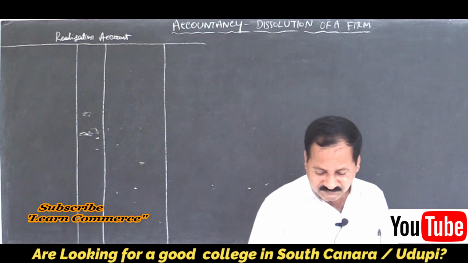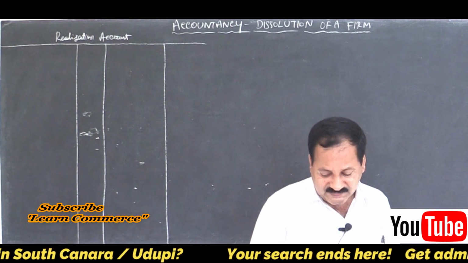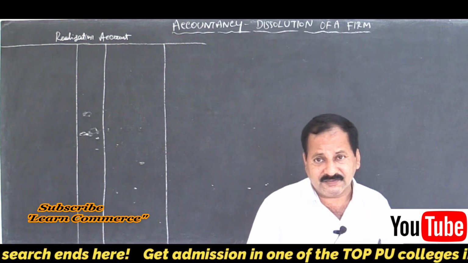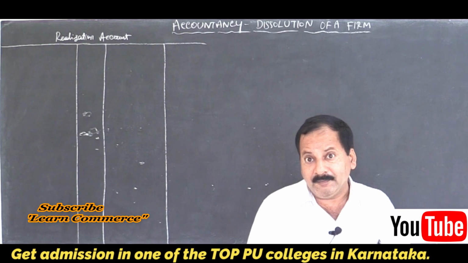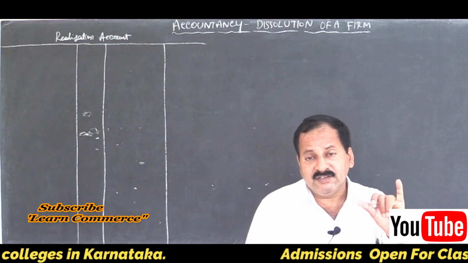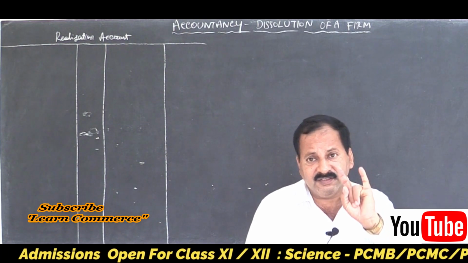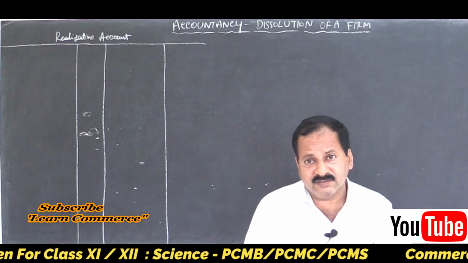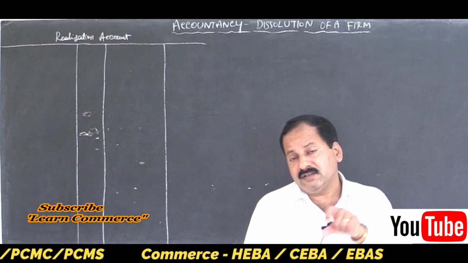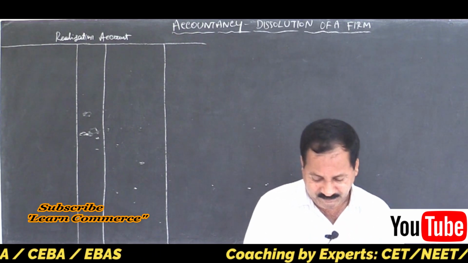Then creditors were settled at 10% less. That means while making payment to creditors, you have to deduct 10% and pay the remaining amount, not pay 10%. Some students, if creditors are 10,000 and it is 10% less, calculate 10%, which comes to 1,000, and pay 1,000. Actually, you have to do 10,000 minus 1,000, and the net amount of 9,000 should be paid. Remember, don't get confused.